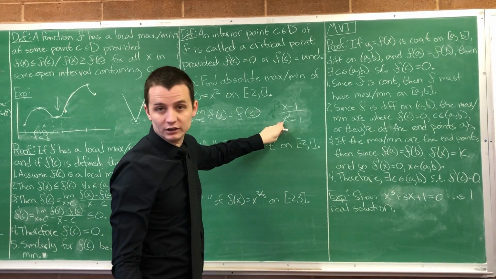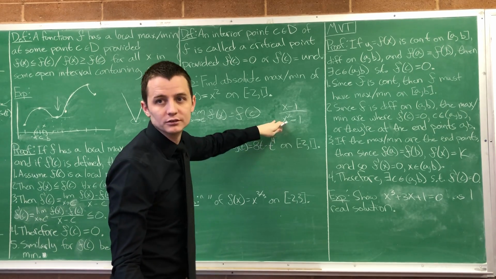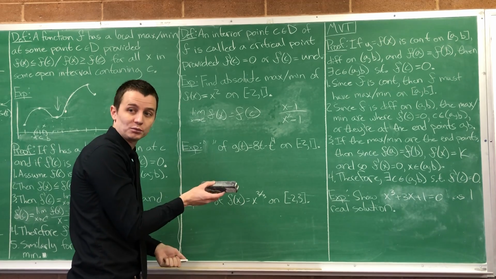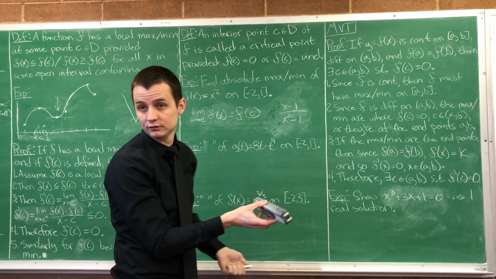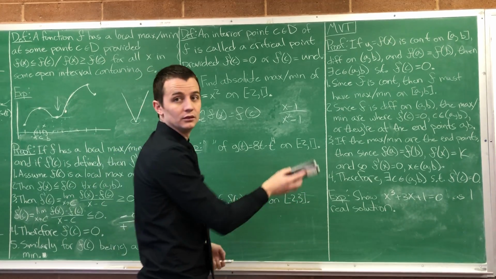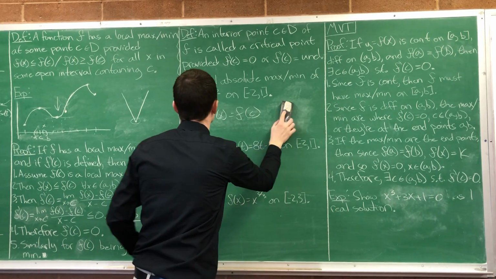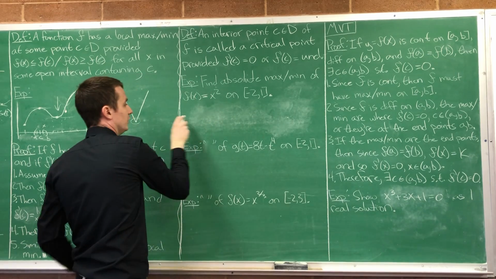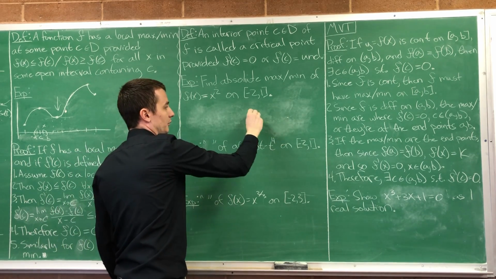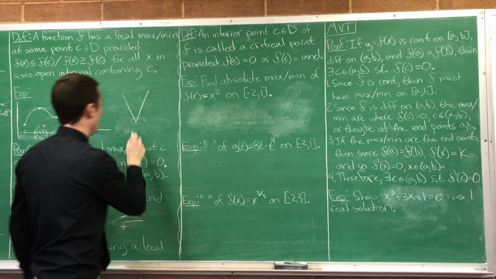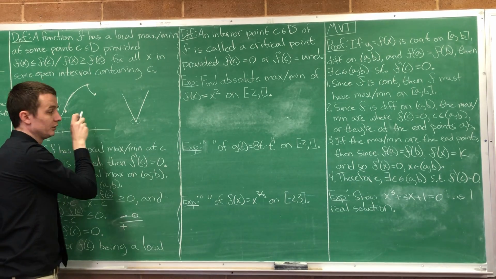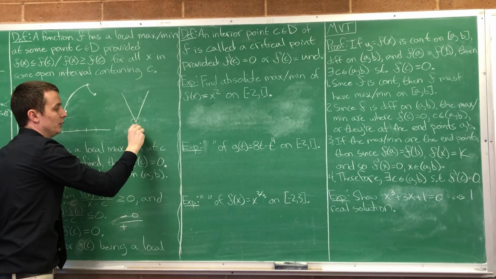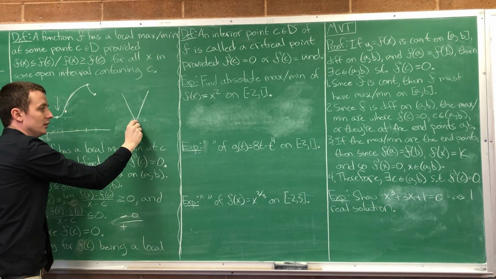So if that's your derivative function, then you see 2 places where there's problems, where it's undefined. And so it's possible that your function has a max or min at those points. Possible, not necessarily the case. That's all we're saying. What will happen is your derivative from the left will give you one number, your derivative from the right will give you another number, like what happens with your absolute value. Your derivative from the left is negative 1, your derivative from the right is 1, and so the limit at that point, when we're talking about the derivative, doesn't exist.